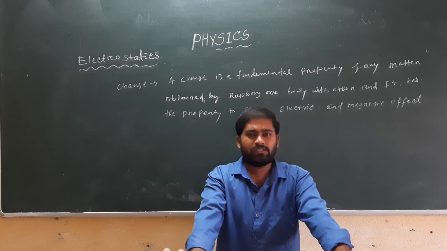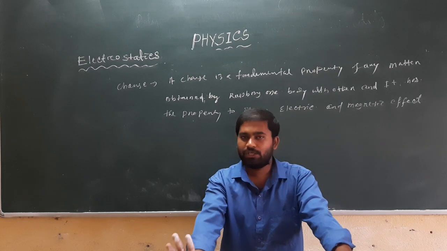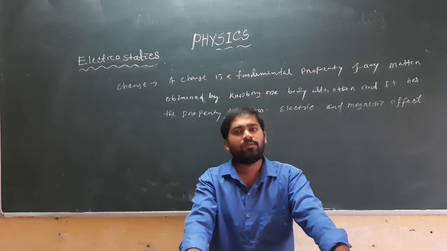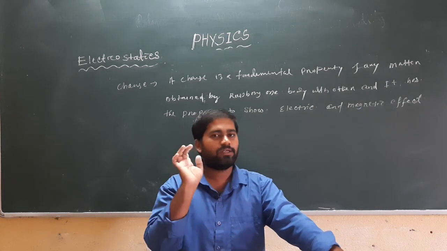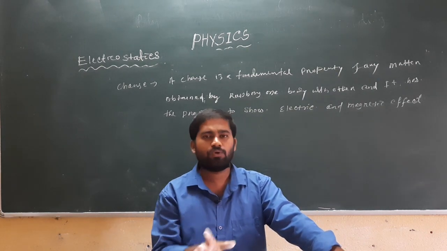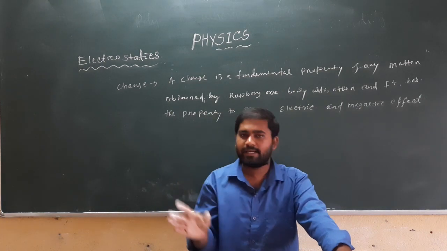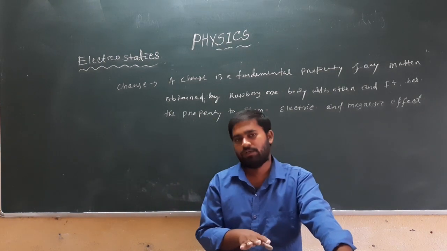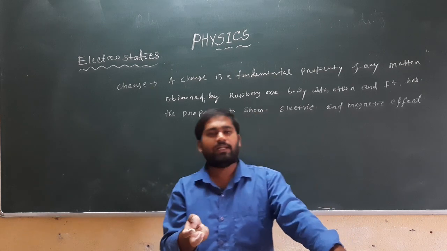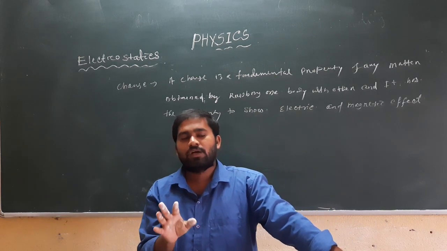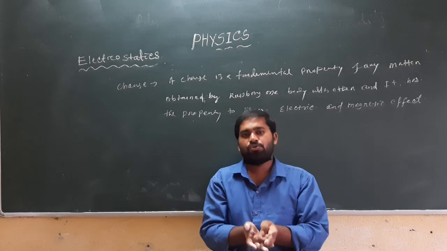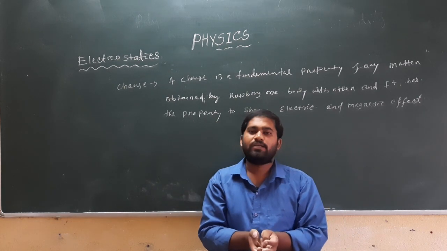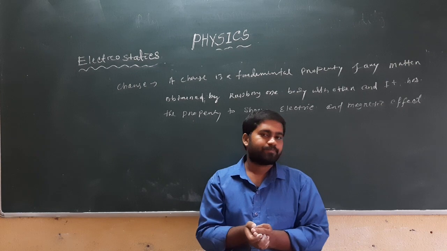So, as a whole the atom is neutral. Neutral means it contains equal amounts of charge. One is positive, that is the proton, another is negative, that is the electron, and there is a cloud of electrons in the outermost shell of an atom.